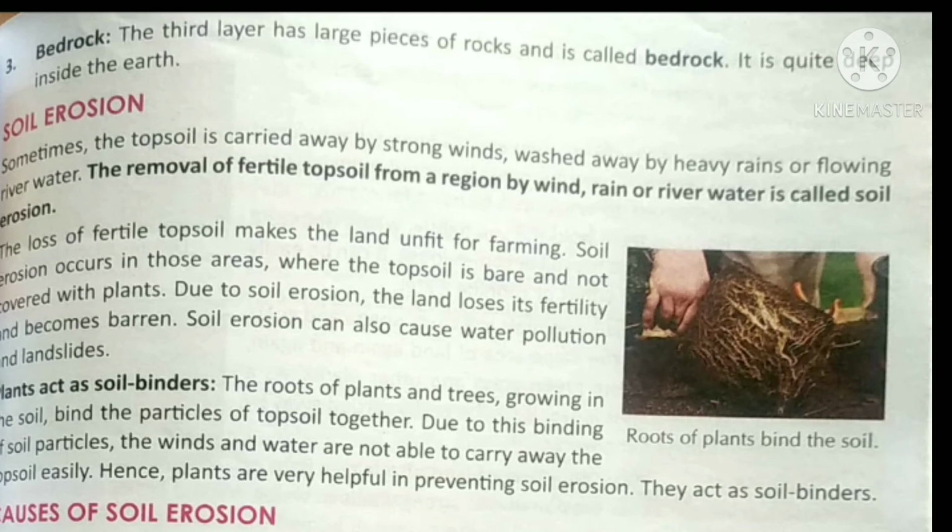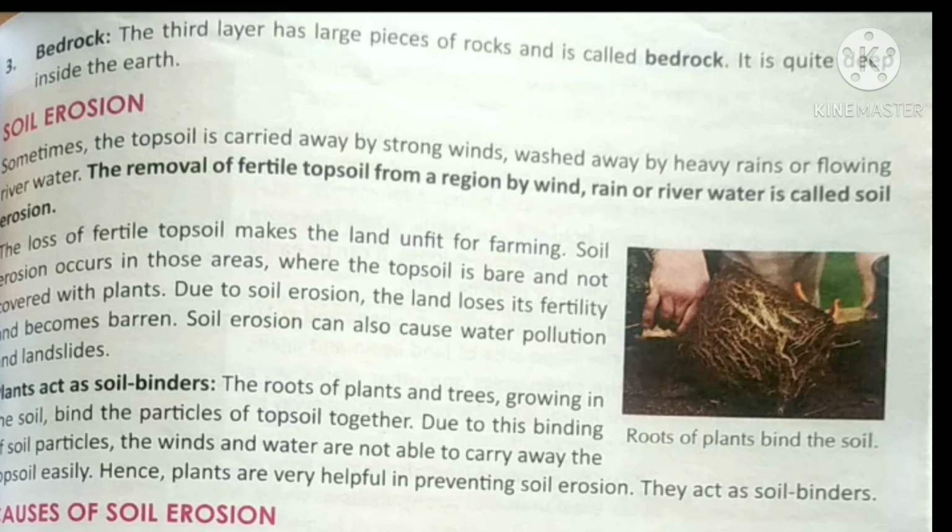Sometimes the topsoil is carried away by strong winds. It is washed away by heavy rains or flowing river water. The removal of fertile topsoil from a region by wind, rain or river water is called soil erosion.